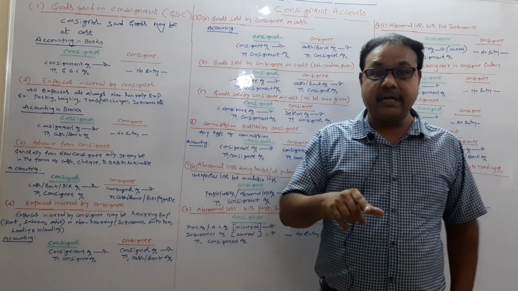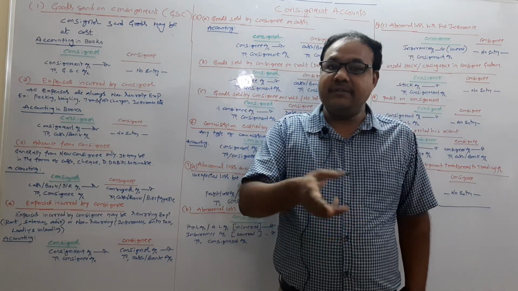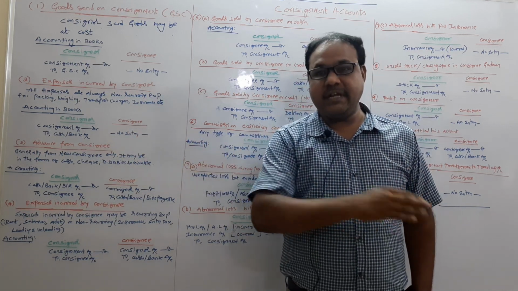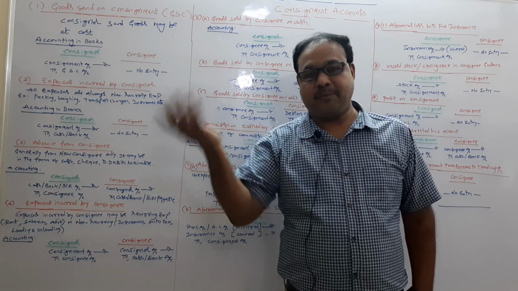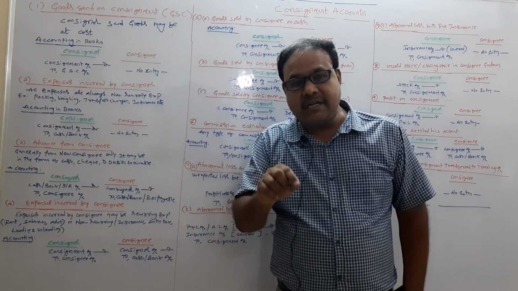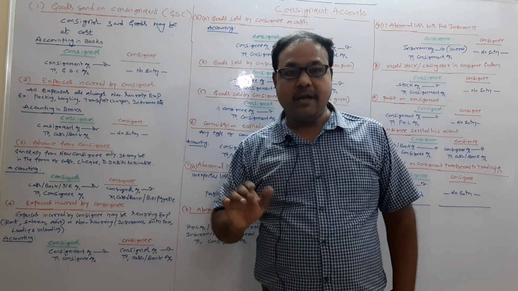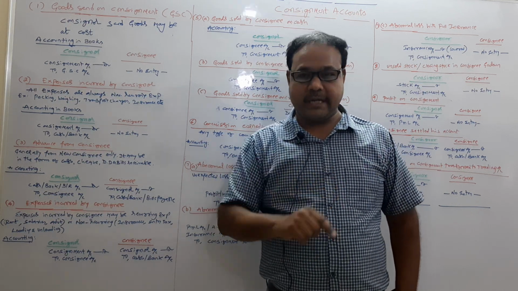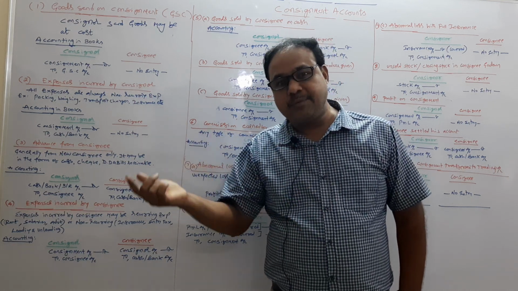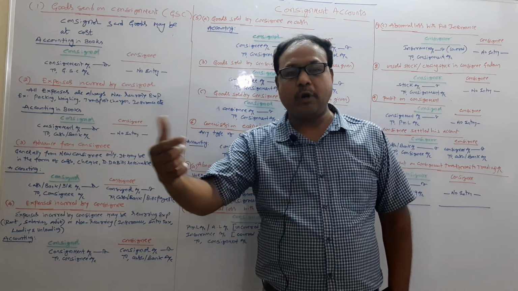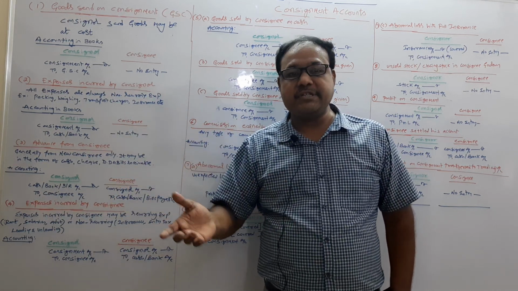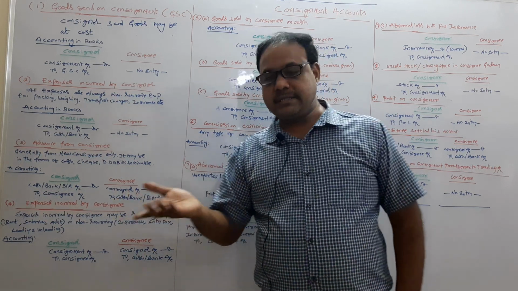Overriding commission is calculated on the difference between actual selling price and cost price, because he made extra efforts to sell at a higher price. So on the difference amount only, our overriding commission is calculated, as mentioned in the problem. Why do I use this word? Because the difference may be between actual selling price and cost price, or actual selling price and invoice price. So it depends upon the problem only. But generally it is calculated on the difference amount only. If nothing is mentioned, it is also to be calculated on the total sales.